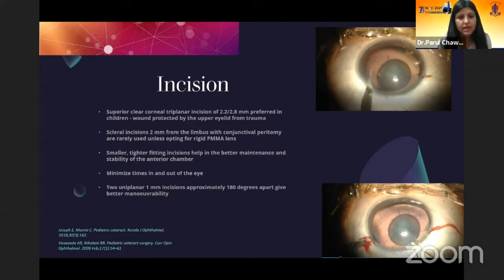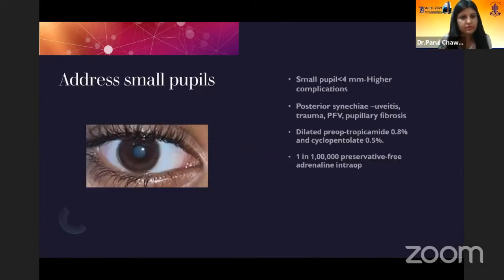Smaller, tighter fitting incisions help in better maintenance and stability of the anterior chamber. And we should always try to minimize the in and out times, taking the instrument out of the eye. Two uniplanar 1 mm incisions approximately 180 degrees apart give better maneuverability for the side ports.